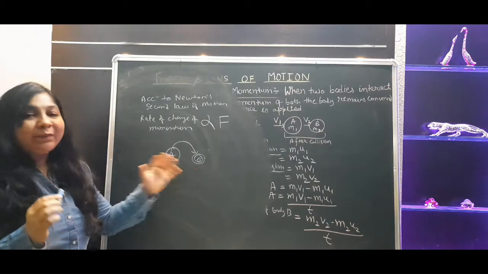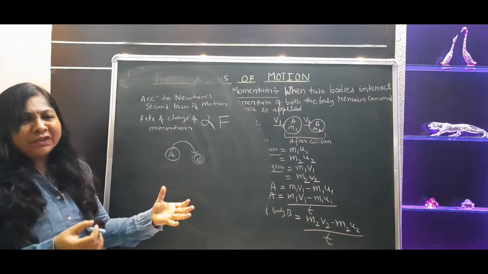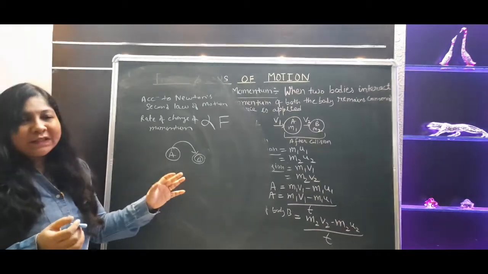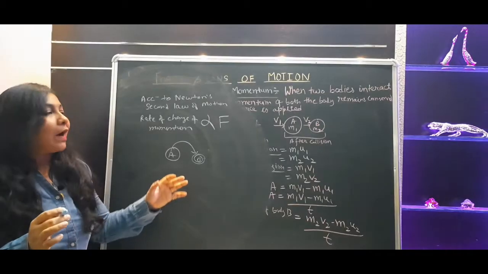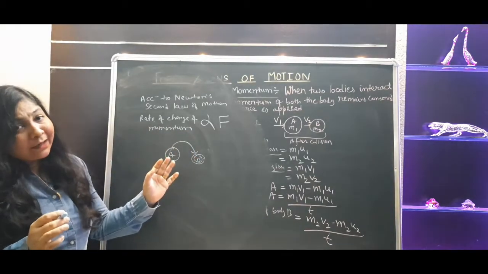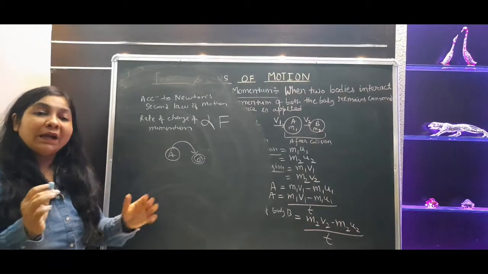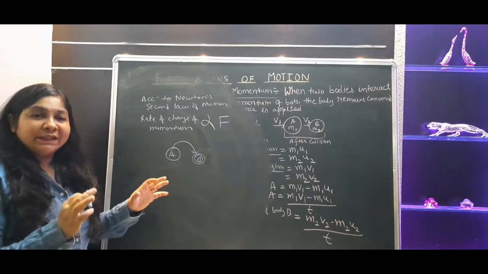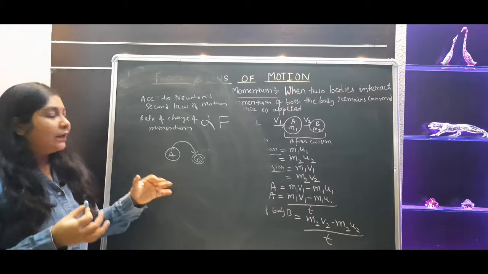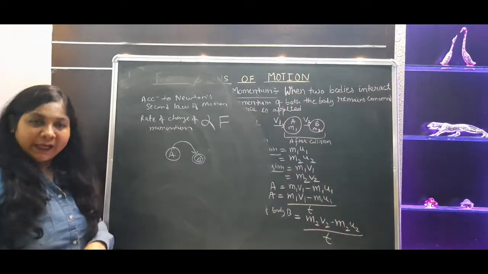जो भी चेंजेस बॉडी बी में आपको दिखता है, whether it is a change in its mass or velocity, मास में चेंजेस नहीं दिखेगा, velocity will be changing here as we considered earlier, the velocity became v1 and v2. So whatever changes which is done in body B, definitely it will be provided by body A only.